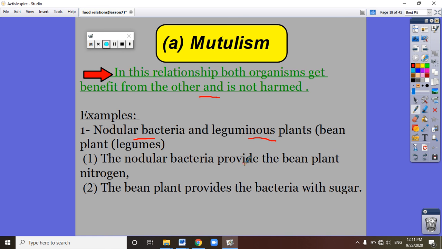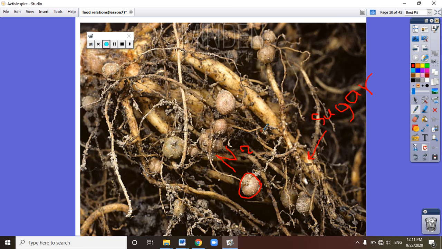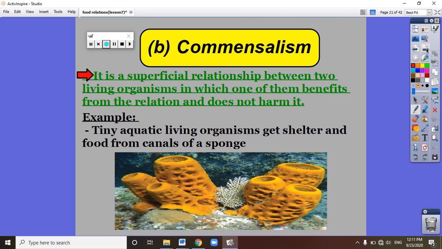The nodular bacteria provide the bean plant with nitrogen, and the bean plant uses this nitrogen to make photosynthesis and produce sugar, and gives the sugar to the nodular bacteria. Okay, so we finished the mutualism food relationship.